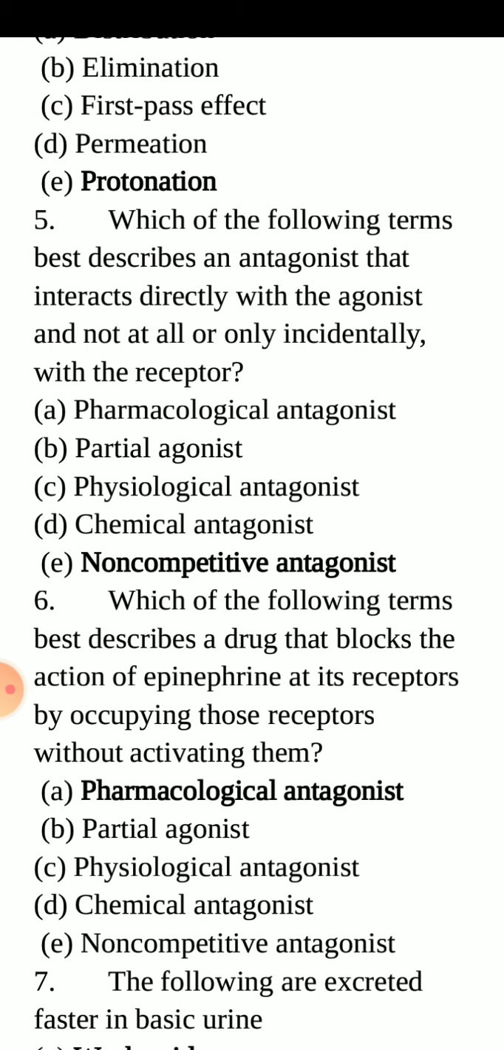Which of the following terms best describes a drug that blocks the action of epinephrine at its receptor by occupying those receptors without activating them? Option A is pharmacological antagonist, B is partial agonist, C is physiological antagonist, D chemical antagonist, and E is non-competitive antagonist. The correct option is A, pharmacological antagonist.